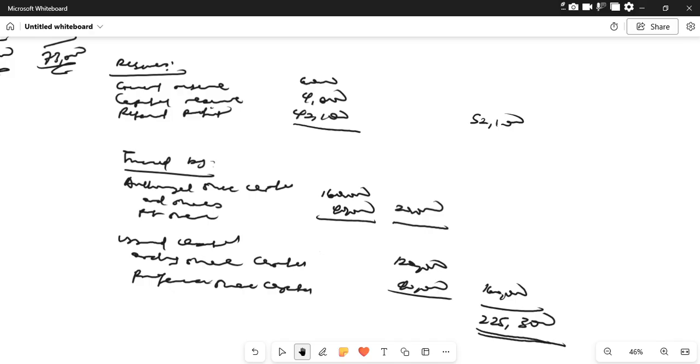both ordinary shares and the preference shares as authorized in the company at 160,000, as you can see here. So this is 120,000 plus 40,000. So out of 200,000 authorized units of shares, we only issued out 160,000. So at the end of the day, our balance sheet shows a figure of 225,300 naira.